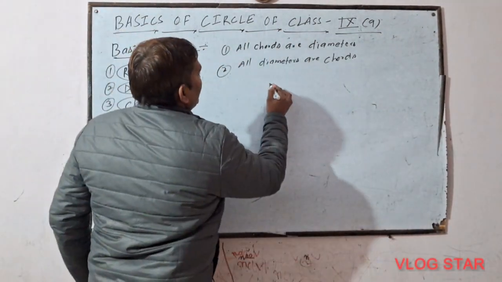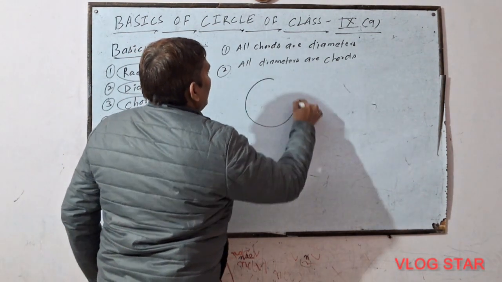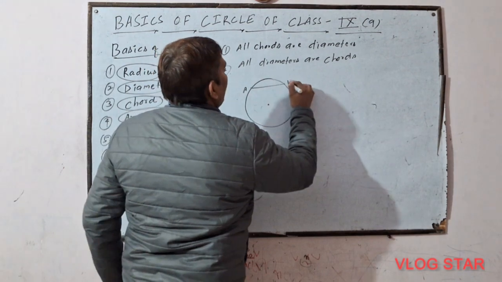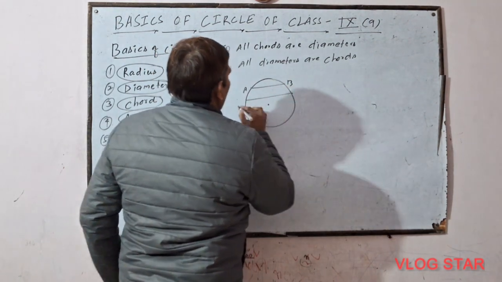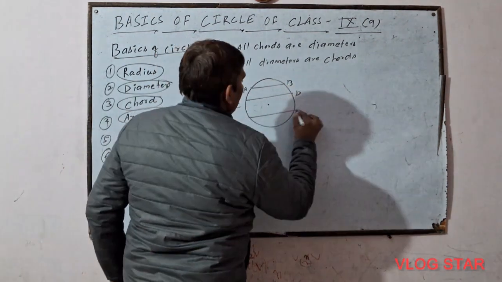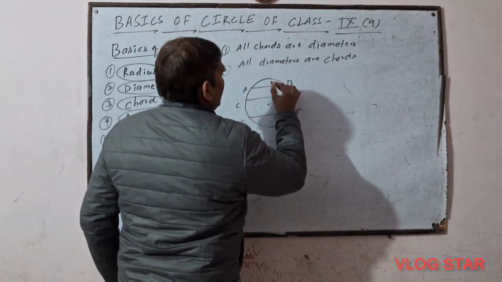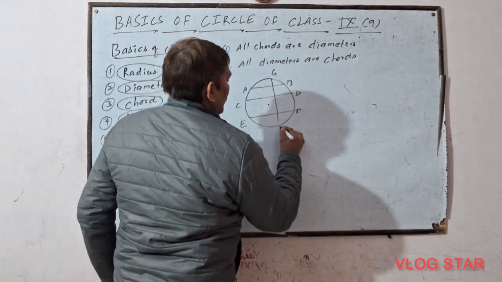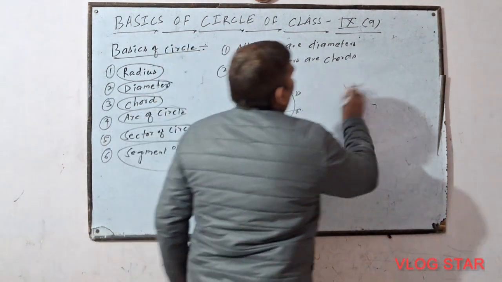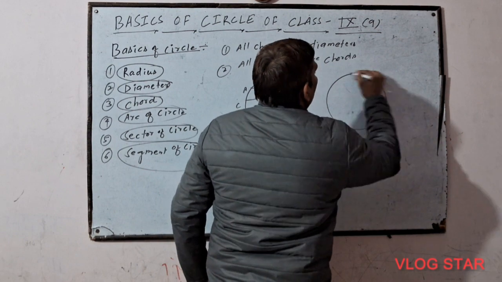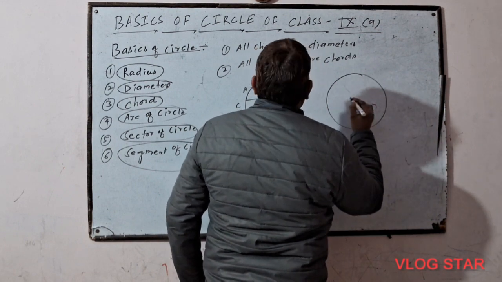Now see, this is the circle, this is the center of circle, this is the chord AB, this is the chord CD, this is the chord EF, and this is the chord GH. Now I am making another circle, this is also the center of circle.